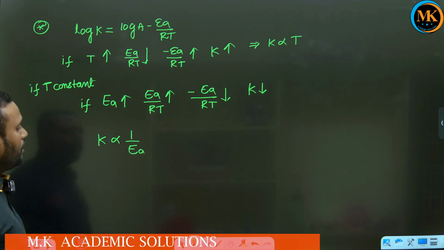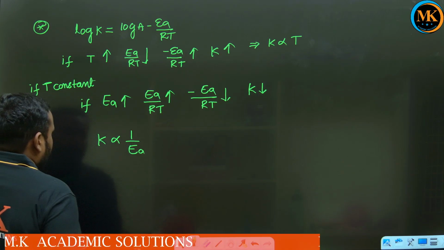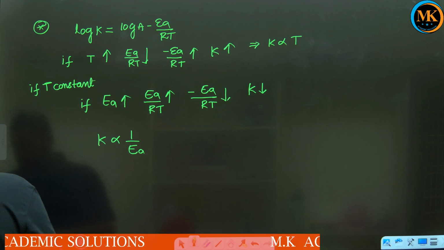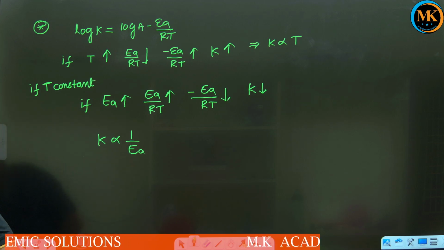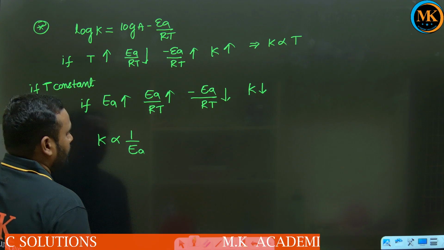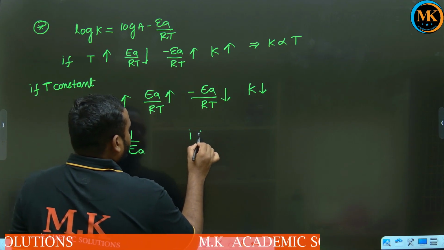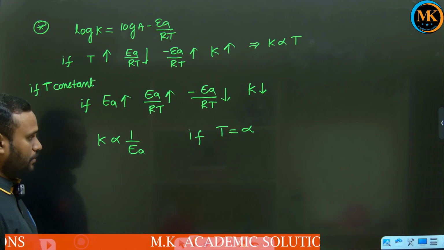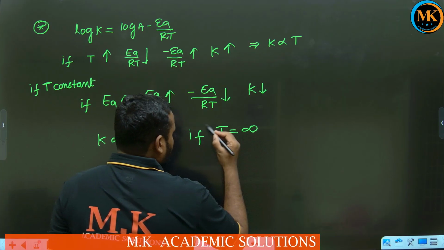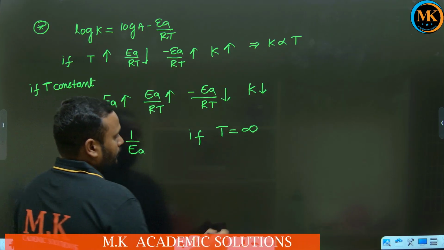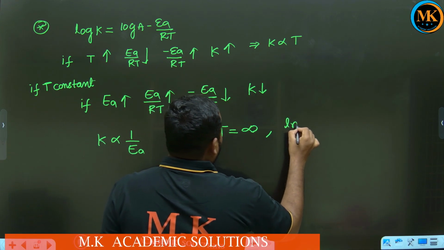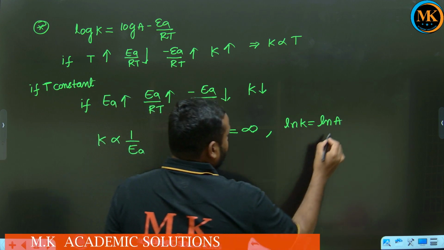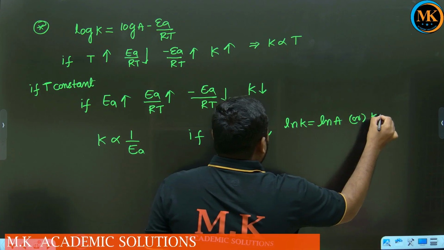And one more conclusion we are going to give, that is, if temperature is equal to infinite, what will happen here? ln K equal to ln A we can write, or K equal to A we can write.